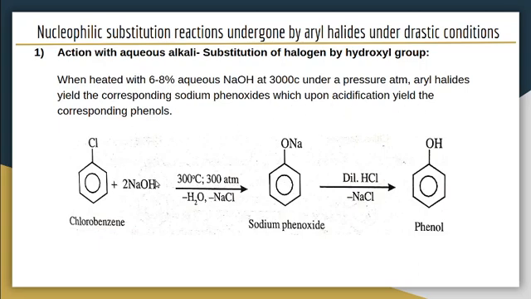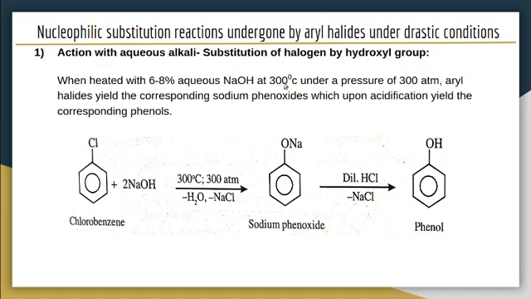So chlorobenzene on reaction with aqueous NaOH at 300 degrees Celsius temperature and 300 atmospheric pressure first forms sodium phenoxide, which on acidification with dilute HCl forms phenol. So this is a nucleophilic substitution reaction. That means Cl minus is replaced by OH minus. The reaction involves high temperature and high pressure, so this reaction is under drastic conditions.